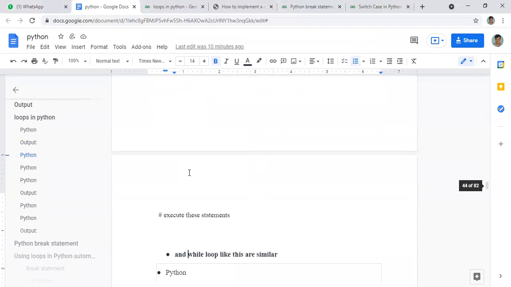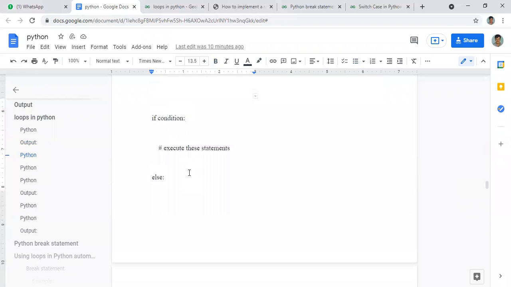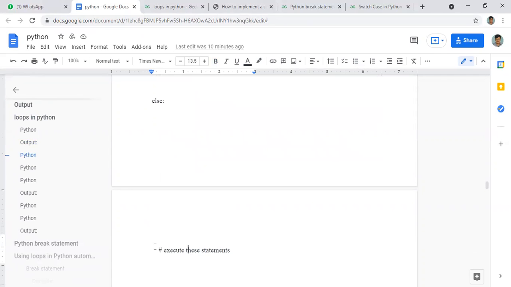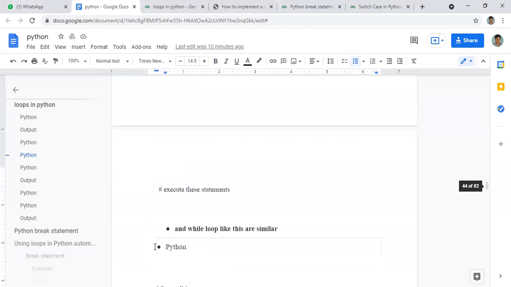Look here in this example, it will be very clear. First is the if condition. We can use else with while, or we can use it with the if also. If I give an if condition, under this if condition there are some statements. These statements will continue again and again for as long as the condition is true. When it is false, it will execute the statement under this else. I hope that is clear.